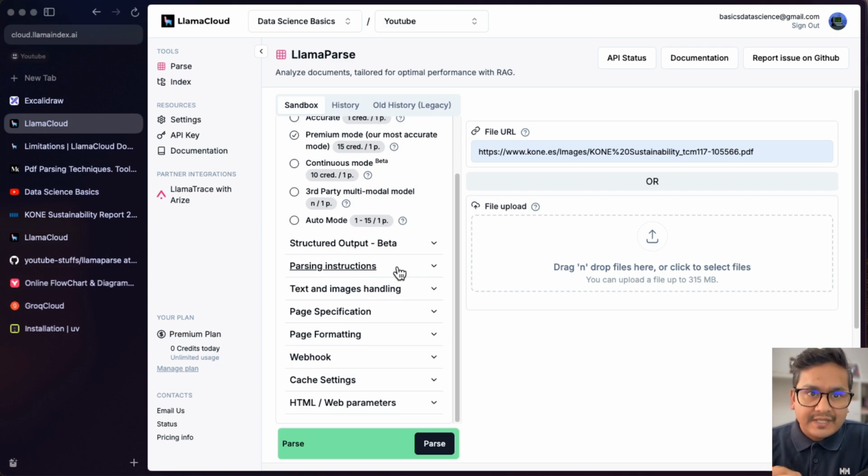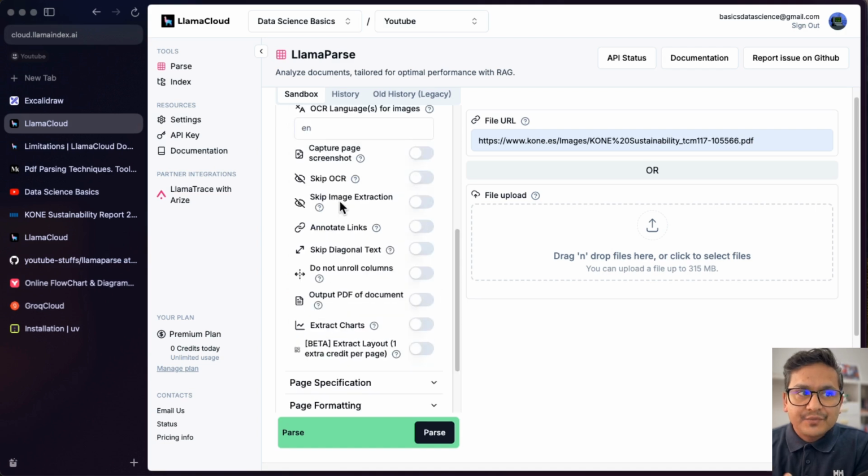This is the parsing instructions. I will provide you the example later, how you can use the parsing instructions, because this is what I was mentioning before. If you use LLMs by yourself with the API key, you need to provide really good parsing instructions for the LLM in order to parse the document. With LlamaParse also, you can use the different modes to parse the document. Yes, it does the parsing. But then if you want it extracted in some shortened format, then you can provide the parsing instruction so that it follows what you provided in the parsing instructions, and the output will be in that format. It's really helpful. I will demonstrate this later.